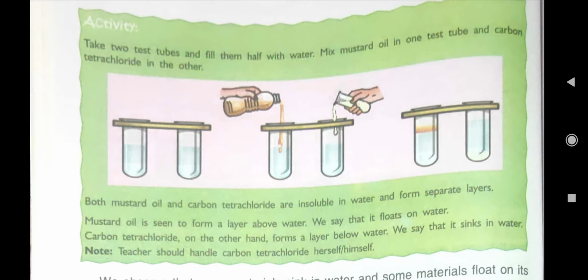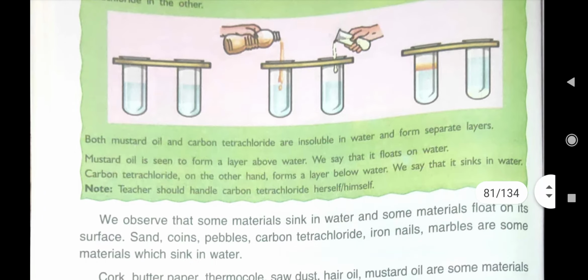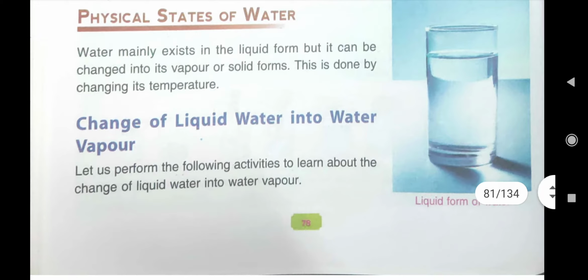Mustard oil forms a layer above water, so we can say that it floats on water, whereas carbon tetrachloride on the other hand forms a layer below water. So what we can say? We say that it sinks in water. Understood? Now, physical state of water.